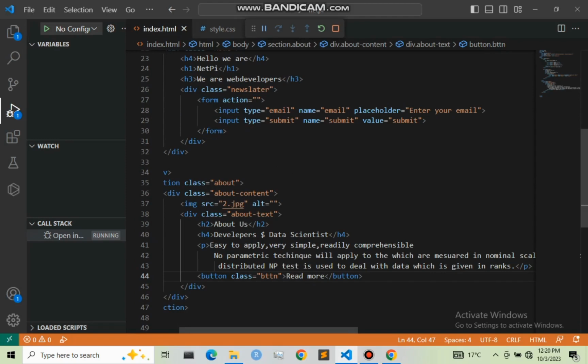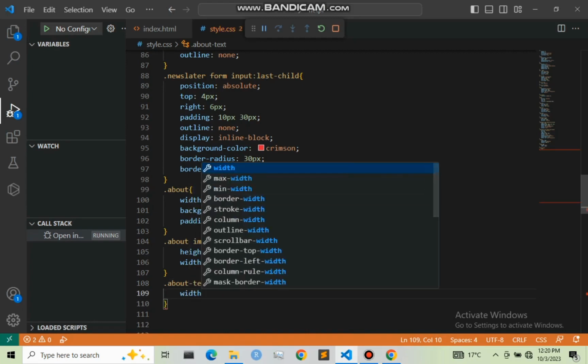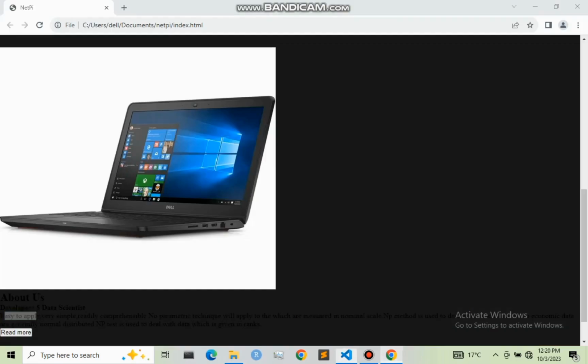So let us move to our style.css, that is .about text. I'm going to give it a width of 550 pixel. So let me refresh this, and as you can see, our width has reduced up to this point.